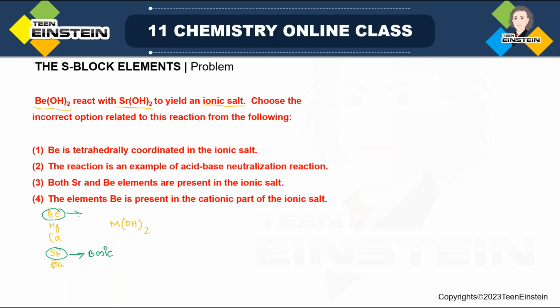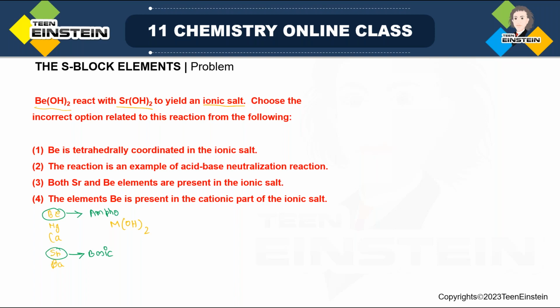And Be, I will not say that it is acidic, because it is after all having some metallic character. So its hydroxide cannot be purely acidic, because acidic oxide or hydroxide you get only from non-metal elements. But these are not non-metals. Only that its metallic character compared to Sr or Ba is less, but that doesn't mean it is non-metallic. It is still having metallic nature. So its hydroxide is basically amphoteric in nature. Amphoteric means which can react with both acid or base.